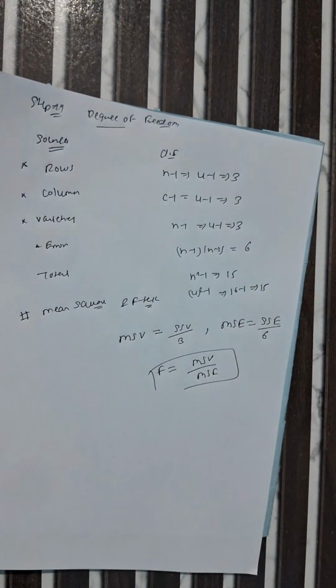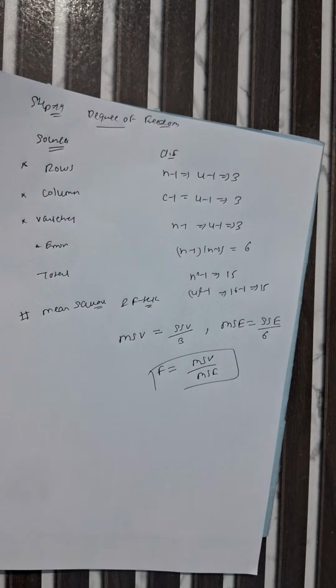After calculating the F value, we have to compare it to the given table value. If our calculated value is greater than the table value, we reject the null hypothesis. If our calculated value is less than the table value, we accept the null hypothesis, otherwise we accept the alternate hypothesis. So like that, you have to solve in the examination. Or we can say that Latin square design is used when the number of treatments, rows and columns are equal and each treatment appears exactly once in each row and column.